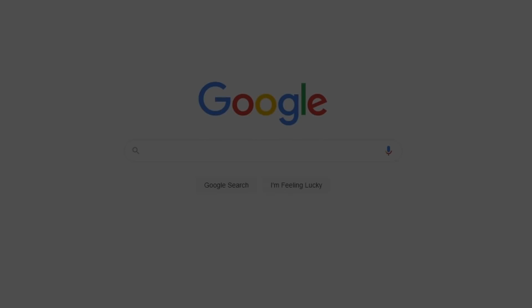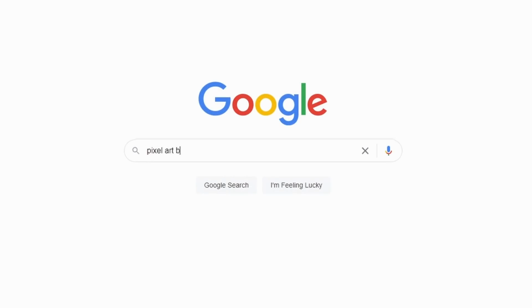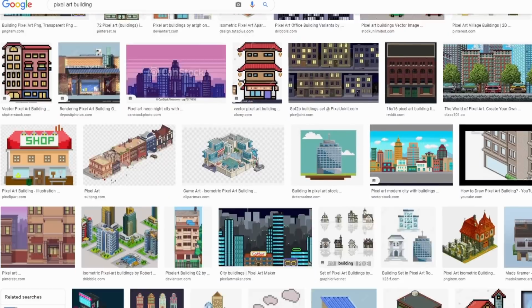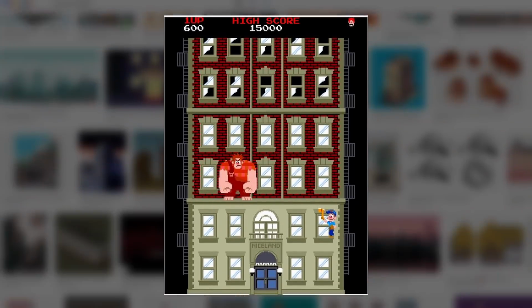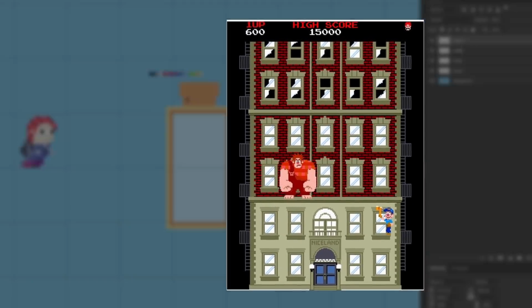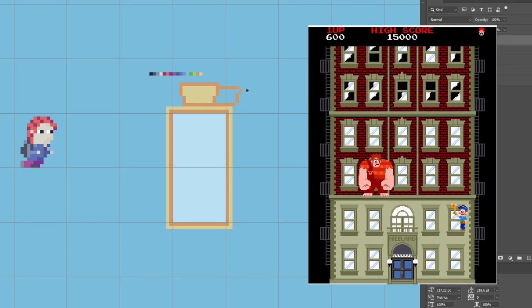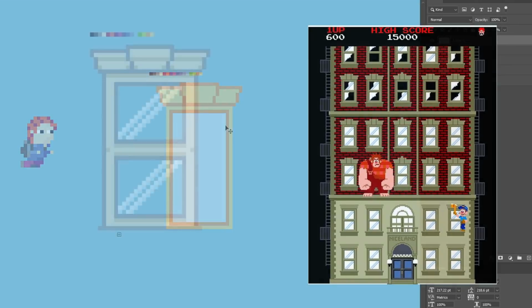I had no idea where to start making a building of this scale, so I took to the internet to look for some inspiration. I found this really great image from the arcade version of Wreck-It Ralph, and I used that as my reference point for my building. It has a classic video game look without being too detailed or too plain.